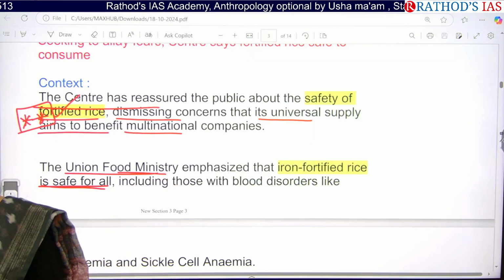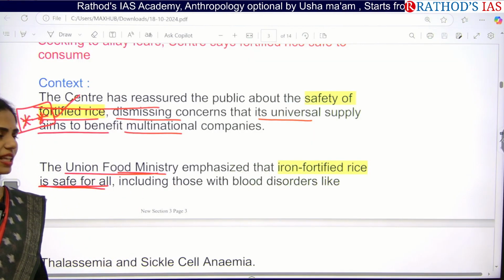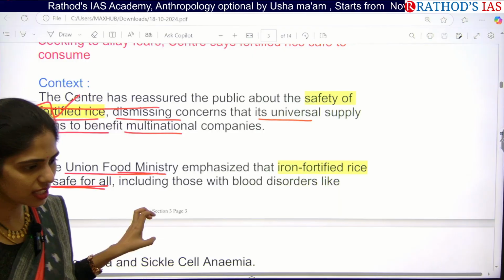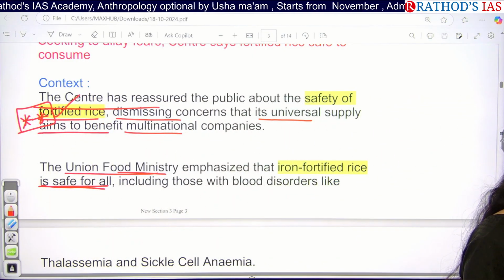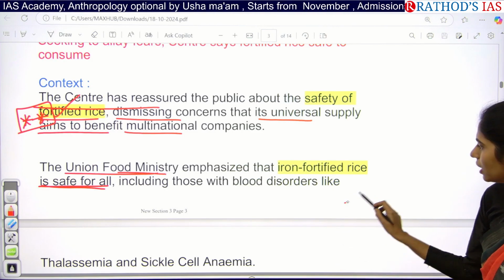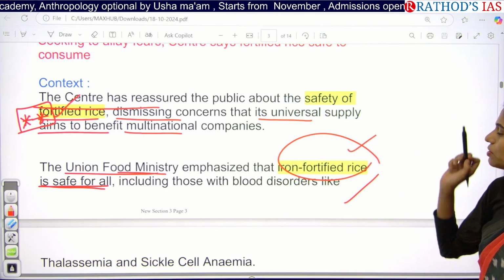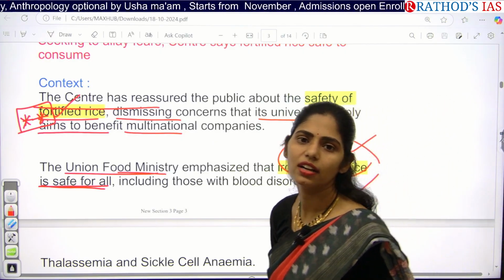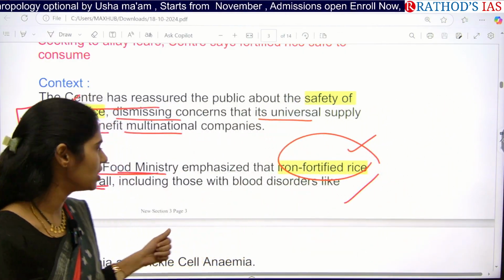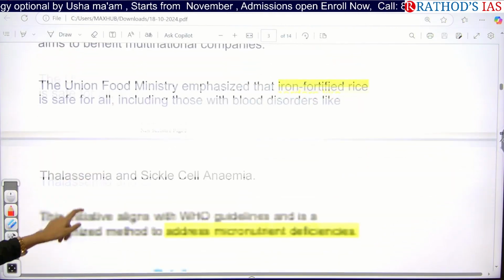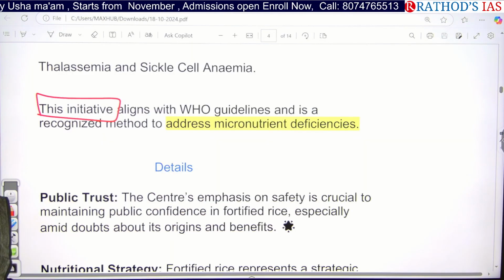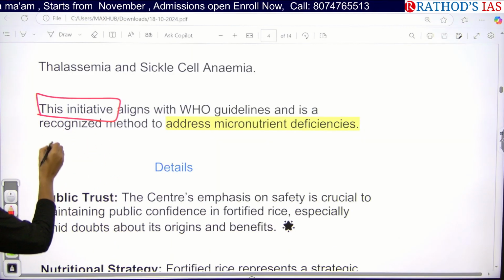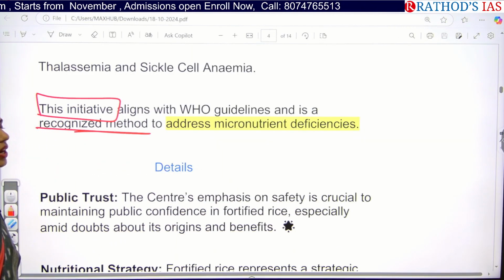And apart from that, we have thalassemia, we have sickle cell anemia. So in all these diseases, what happens? There is reduced iron content. So the doctor will be prescribing iron syrup like that. So here, this iron fortified rice is one of the solutions for addressing this problem of iron deficiency anemia or thalassemia or sickle cell anemia. Now this initiative, fortified rice, is aligning with WHO guidelines, which is one of the recognized methods to address micronutrient deficiencies in the people.